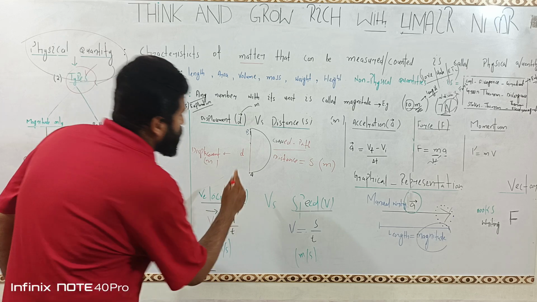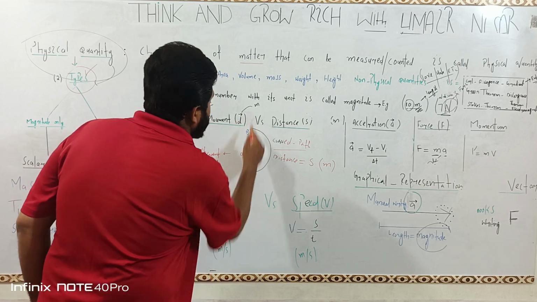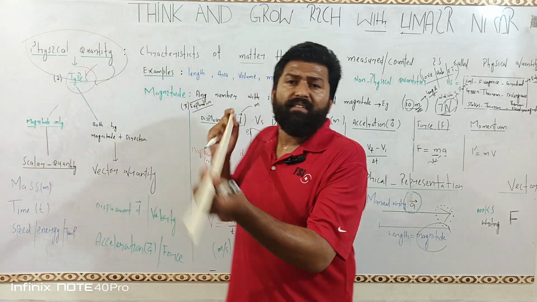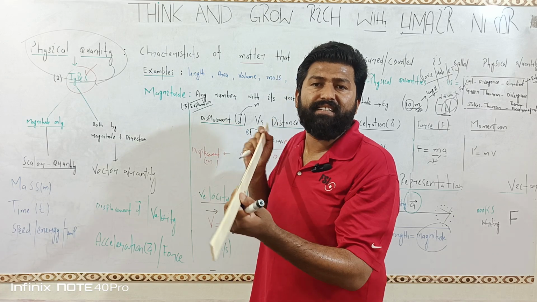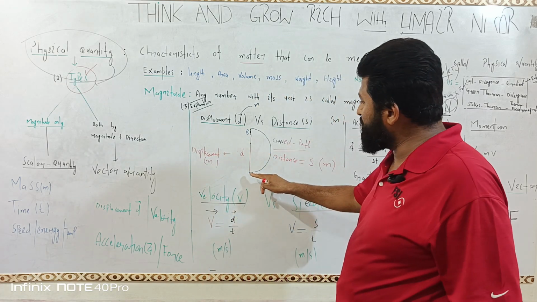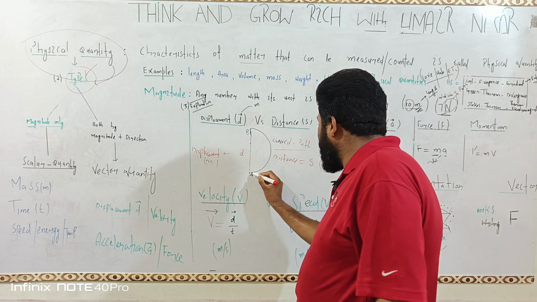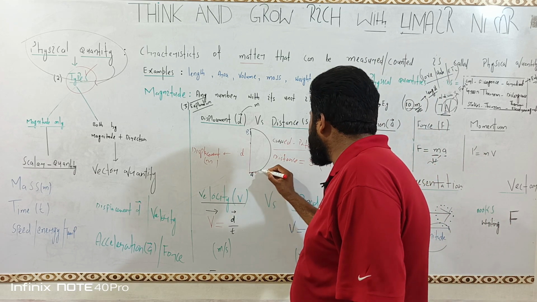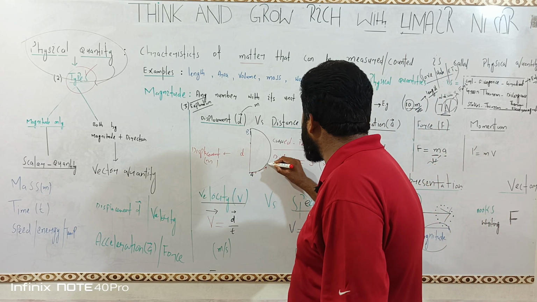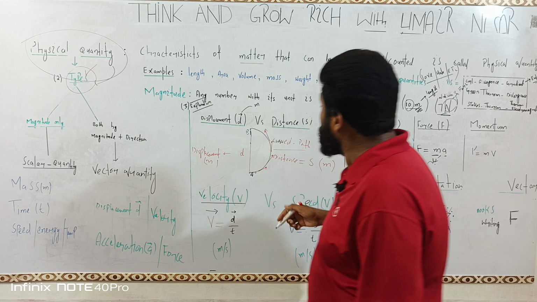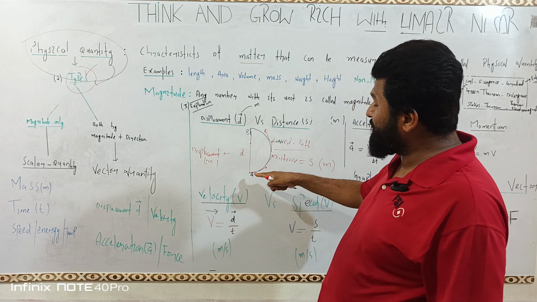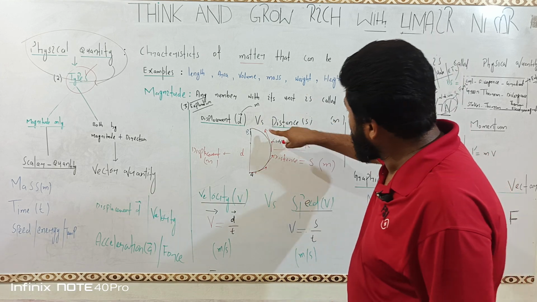We can know the direction of this because it is in a straight line. If one is going in a straight line, we can easily define its direction. While the direction of this is changing at this place, this place, this place. So its direction is not clearly defined.